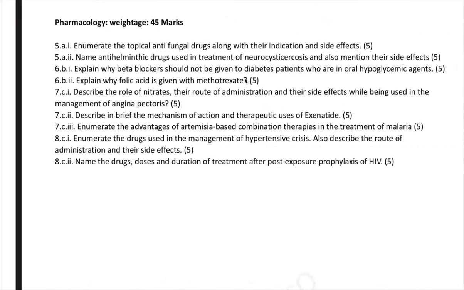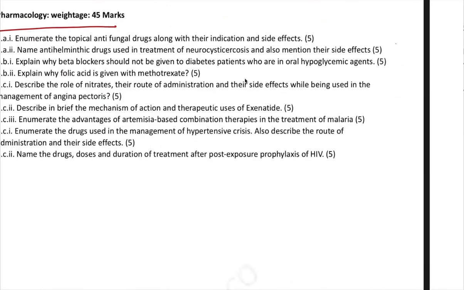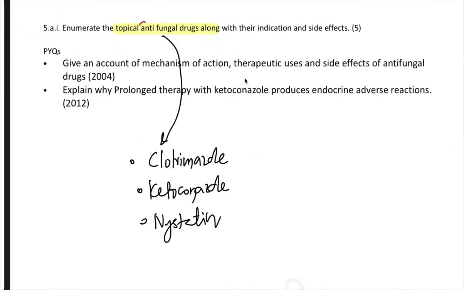Next is pharmacology. Very easy, for 45 marks. This time around, they didn't play much with pharmacology. Last time pharmacology was a headache, but there are some areas wherein you have to be very careful. For example, they didn't ask about classification of antifungal drugs, which we did discuss in detail. They're specifically asking you topical ones and their indications.